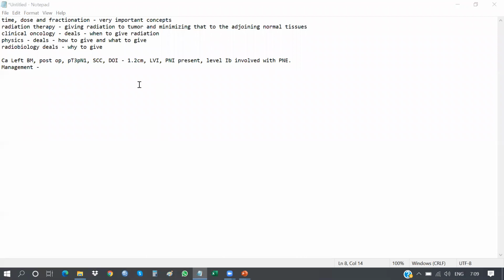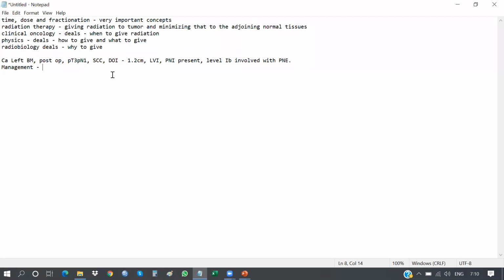But it's a single node. But ENE present or margin positive is correct. Yes, ENE present and margin positive is an indication for adjuvant CTRT. Very true. So this is clinical oncology.